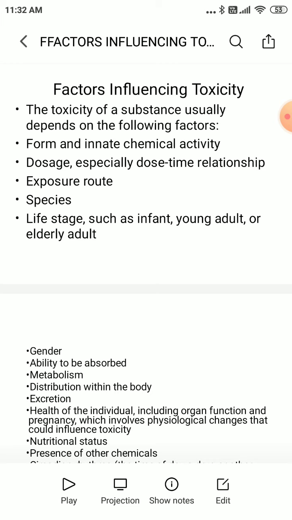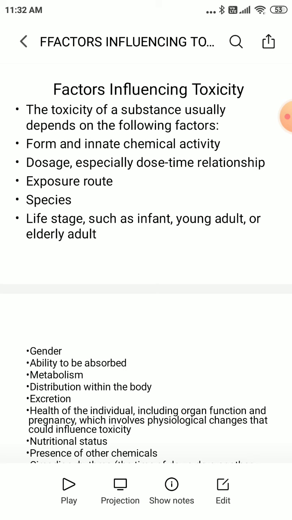Toxicity is nothing but the phenomenon where the chemical substances cause toxicity in animals, through the chemical substances or even exposure to the particular chemicals or toxicants.